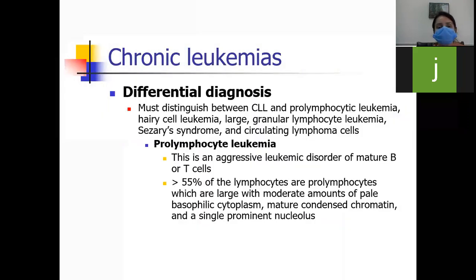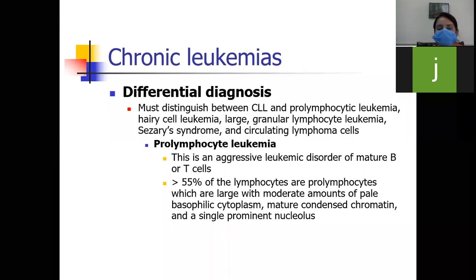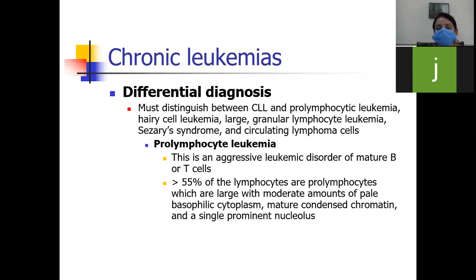So in chronic leukemias, you can also do some differential diagnosis. Definitive diagnosis means you are going to make only one diagnosis, but when you are asked about differential diagnosis, it means you have to tell more than one diagnosis on the basis of the same signs and symptoms, or on the basis of the cell count. Okay, so then you can give the differential diagnosis.